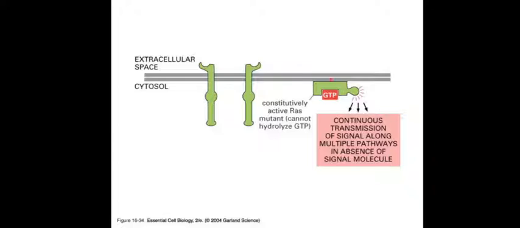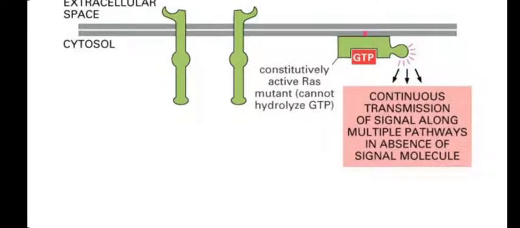So in the extracellular space, previously the receptors were far away. When ligand binds, they come together. And how is the RAS protein getting activated without ligand? That means in the cytoplasmic domain, the constitutively active RAS protein mutant is unable to hydrolyze the GDP, so it continues the signals, and multiplication in the absence of signal leads to tumorigenesis.